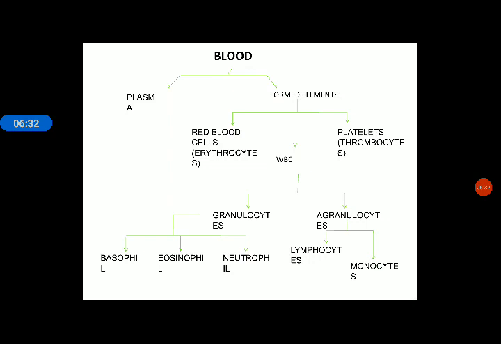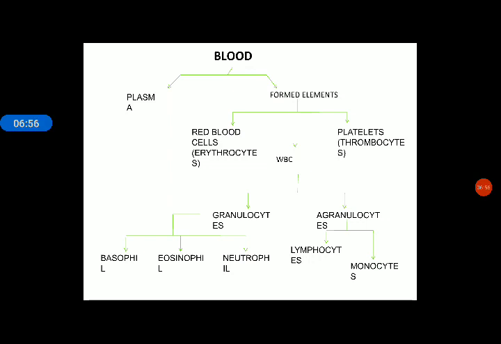Suppose a question is given in your exam: what is blood? You simply write that blood is a mobile connective tissue. Why is blood known as tissue?